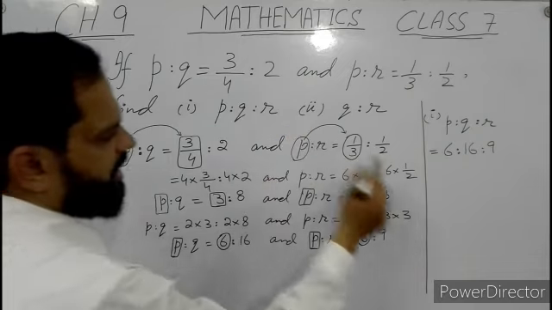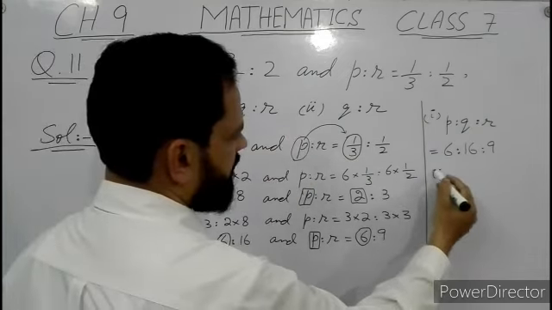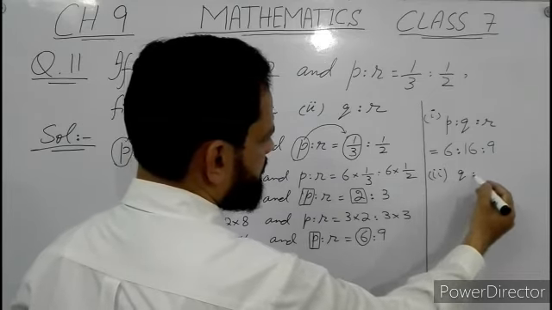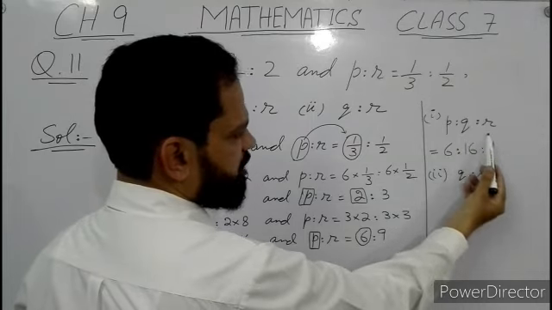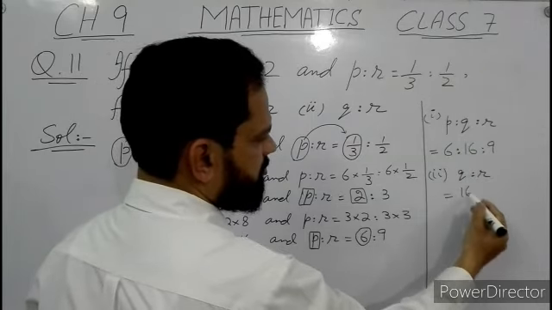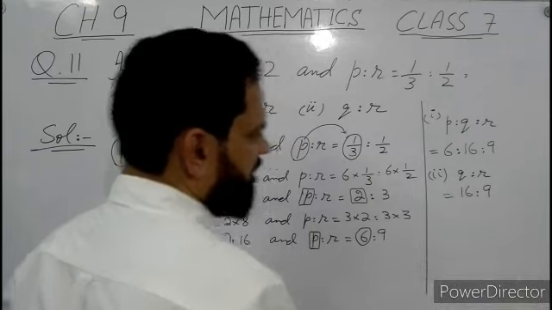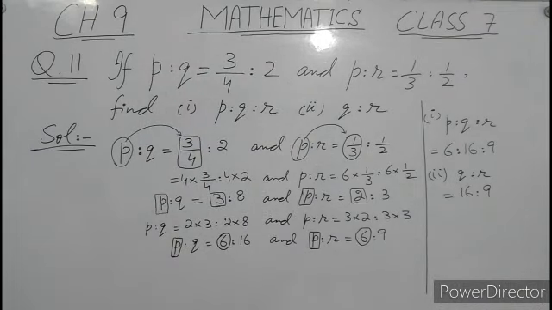Now we have to find second part, the ratio between Q and R. Representation of Q is 16, representation of R is 9. 16 and 9 are integers and they have no common factor other than 1. So it is also a simplest form.